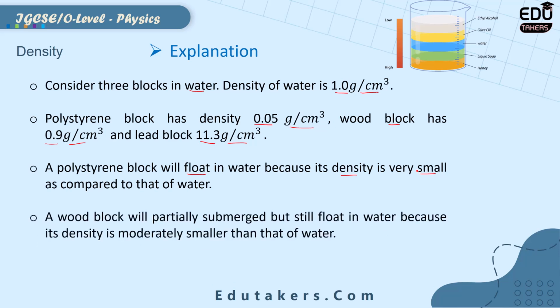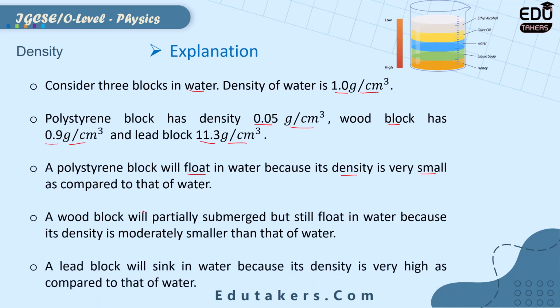After that there is a wood block, and the wood block is basically partially submerged, but still it will float in the water. It is because its density is comparable with the density of water, like it's 0.9 gram per cubic centimeter, while for the water its density is 1.0 gram per cubic centimeter. That's why the wood block will also float in the water. At the end here is the lead block, and this block will sink in the water. It is because the density of the lead block is very large as compared to the density of the water.